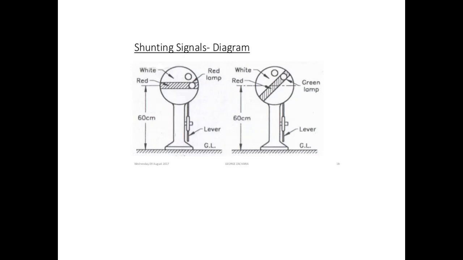When the red band of the disc is in the horizontal position, or it shows the red light at night, it indicates stop. See, in this first figure, the red band is horizontal, so it indicates stop. And when the red band is inclined at 45 degrees or shows a green lamp, then it indicates proceed. So this diagram indicates stop and this diagram indicates proceed.